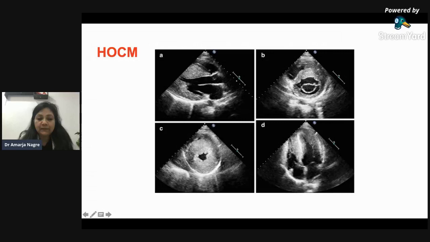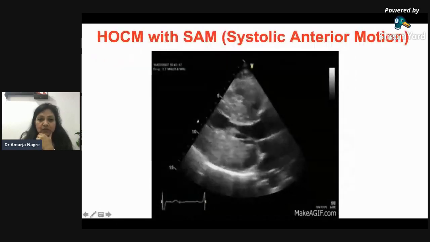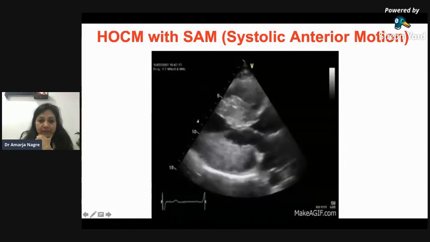Okay, in our practice many patients, we come across these situations wherein we have to deal with these HOCM patients, and you can just diagnose it if you see so much amount of hypertrophic myocardium of the LV in the short axis of the LV. See, this is a video of HOCM, and you can see the hypertrophic LV.